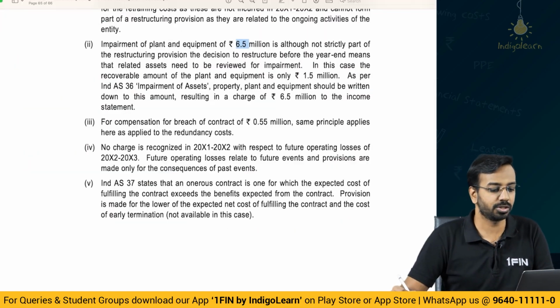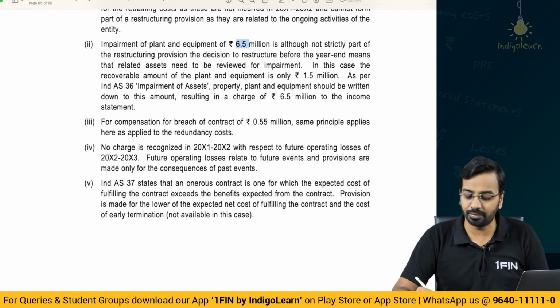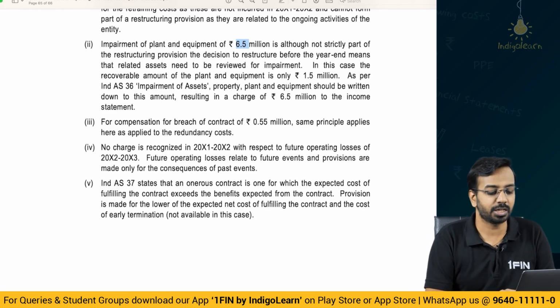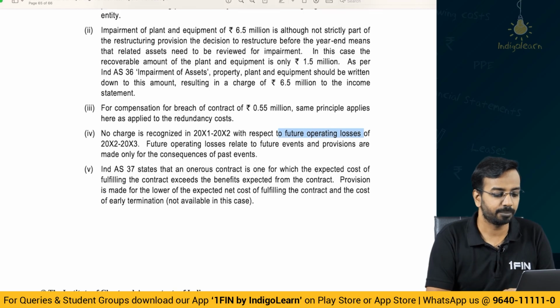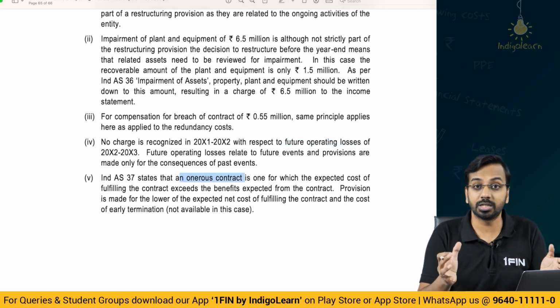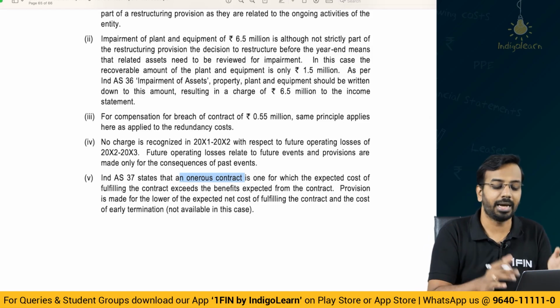But here, because information is not given, we will assume it's an adjusting event and we will provide for 5.5 lakhs. Then, no charge is recognized with respect to future operating losses. That is very clear. Then, if there is an onerous contract, which is burdensome, which one is the burdensome contract? You have to pay the landlord, right?